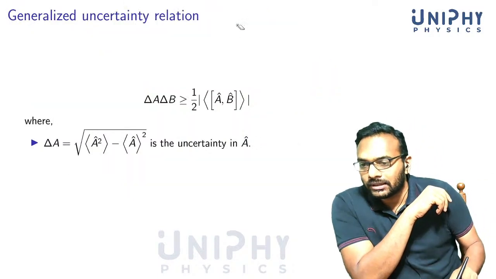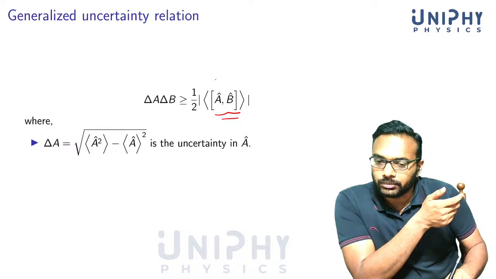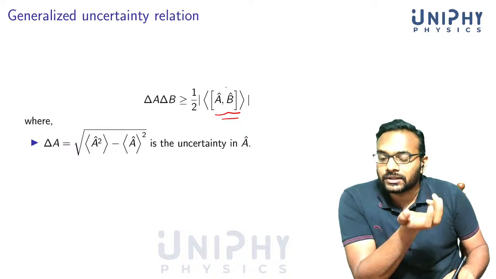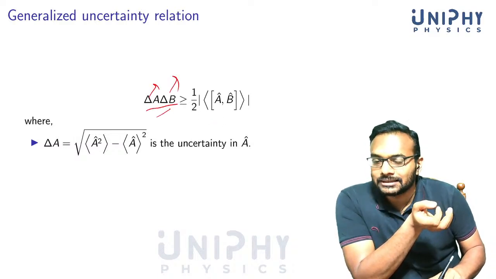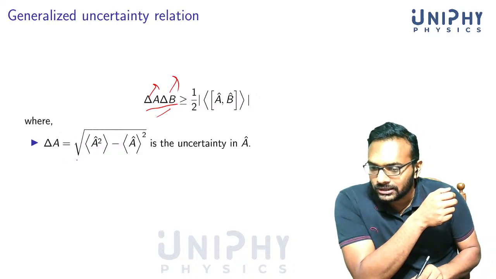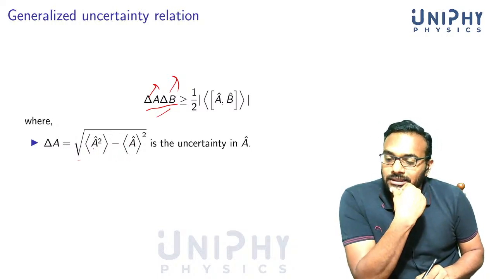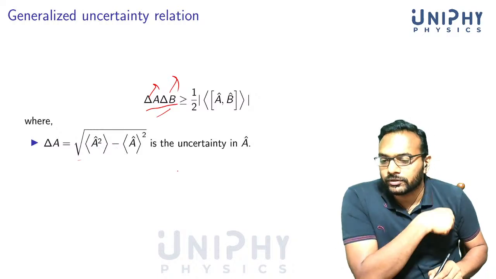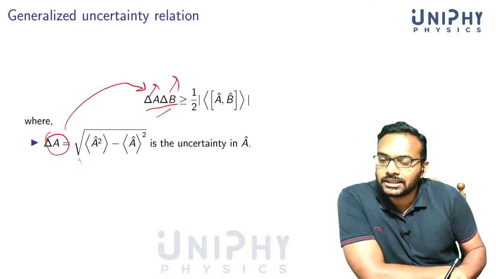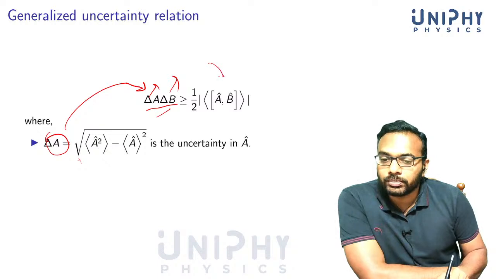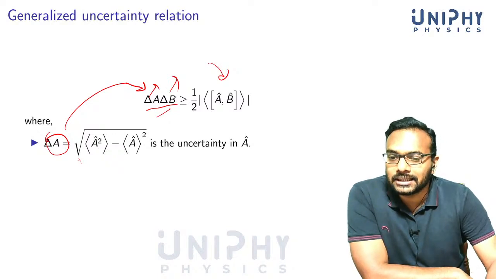Now, this is the reason why we can actually show that the generalized uncertainty relation can be written in terms of the commutator. If the commutator is 0, then there is no uncertainty. If the commutator is not 0, then there is a non-zero uncertainty product, the uncertainty in A and the uncertainty in B. By this uncertainty, we mean the square root of the expectation value of the square minus the square of the expectation value. This is the definition of uncertainty, and the product of uncertainties is non-zero if the operators do not commute. That's the reason for the celebrated Heisenberg's uncertainty principle.